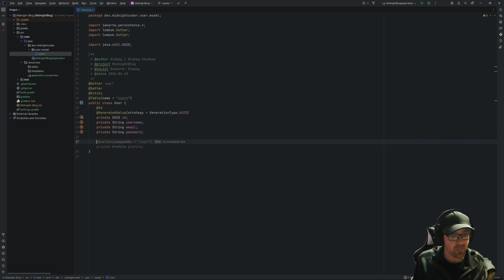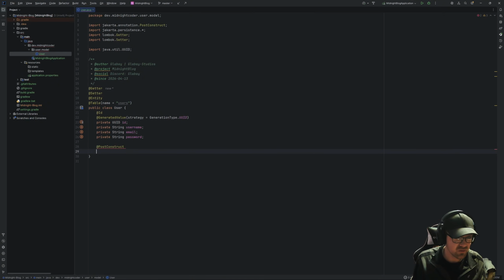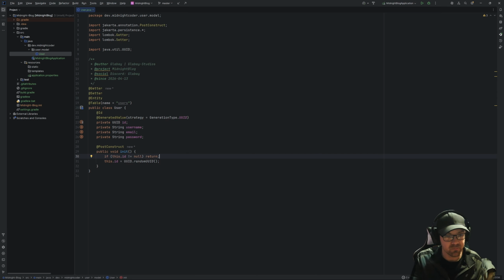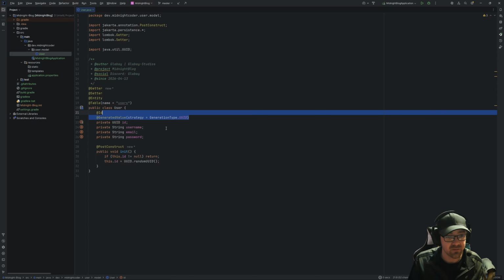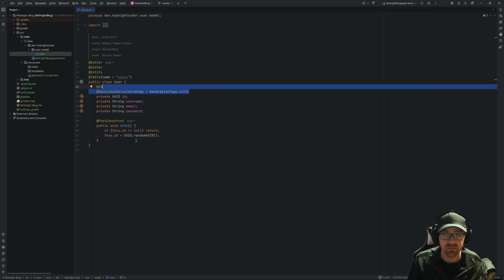We are going to come down here, and we are going to make a post construct. This post construct is going to be something that happens after the construction of the class, which I want to make sure that, if the UUID already exists, then we're just going to ignore this. However, if the ID doesn't exist, we're going to set it. I usually like that as a fallback, just in case something goes wrong. But that's it for our user.